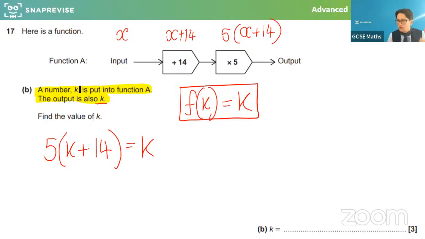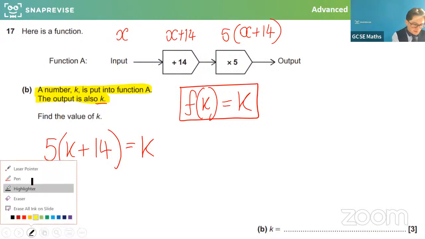So we're calling the thing k that we don't know. What does the function do? It adds 14 and times it by 5. And that's somehow got a result in the same number k. So as an equation, I'm going to set it up. That would be 5 times (k plus 14) needs to equal k. I've put k in, added 14, times it by 5, and the answer should also be k. So now this is just a linear equation to solve.